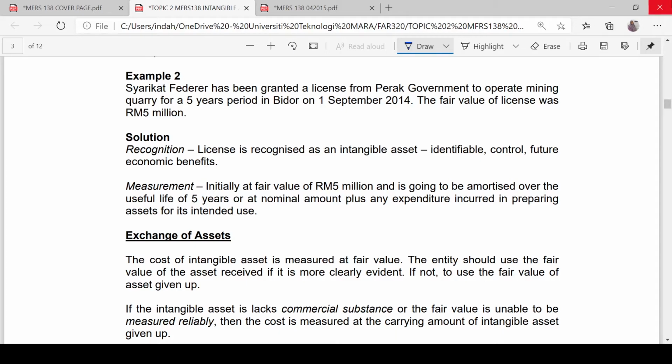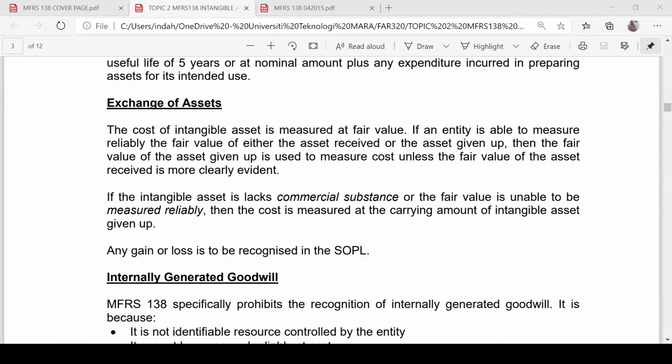License is recognized as intangible asset because it is identifiable, controllable, and probable that future economic benefit will flow to the entity. The intangible asset will be measured initially at the fair value of 5 million and it's going to be amortized over the useful life of 5 years. Or it is going to be measured at nominal amount plus any expenditure incurred in preparing asset for its intended use. However, in this case we have the evidence of fair value, so we are going to use the fair value.